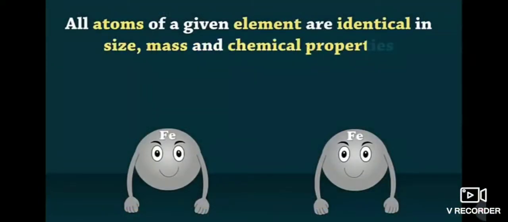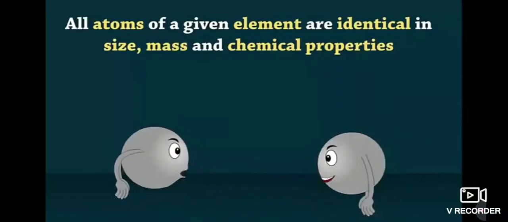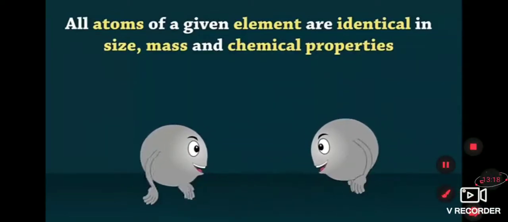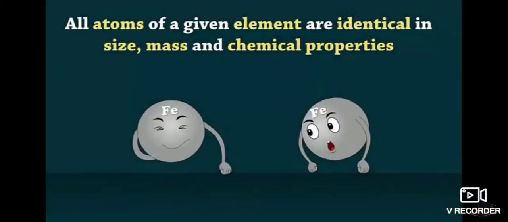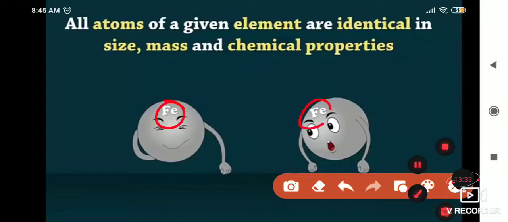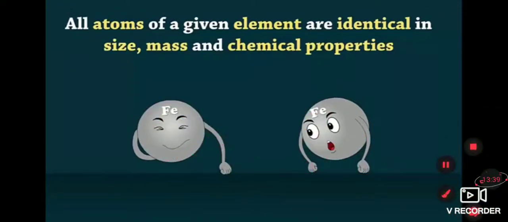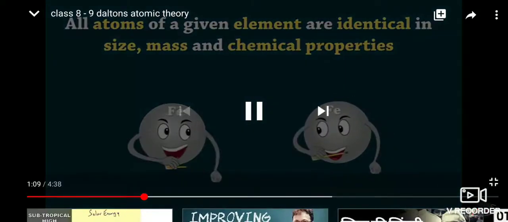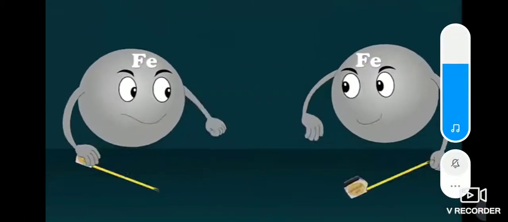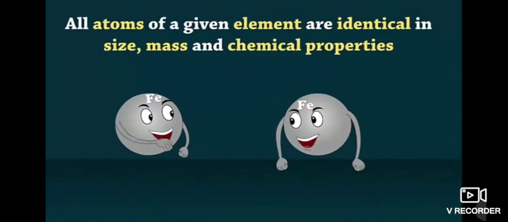Read the lines which are given above. See here, the atoms of a given element are identical in size, mass and chemical properties. Means if you take atoms of a given element, they are identical, the same. If it is ferrous, its mass is the same, its chemical properties are also the same, and its size is also the same.